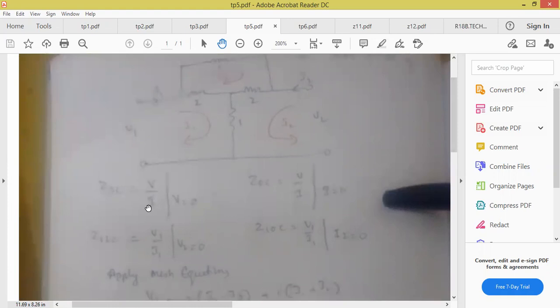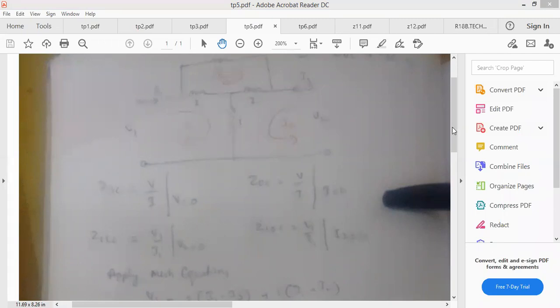Now impedance means what is the formula? V by I, whether it is open circuit or short circuit. Short circuit impedance is V by I, and open circuit also V by I. But what do you mean by the word short circuit in our subject? Anyone tell me? Short circuit means voltage should be equal to 0. Okay. And open circuit means what? Current should be equal to 0.